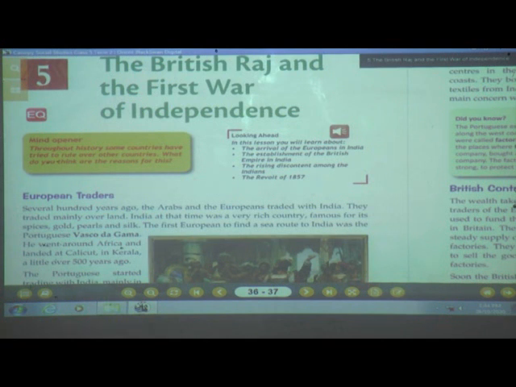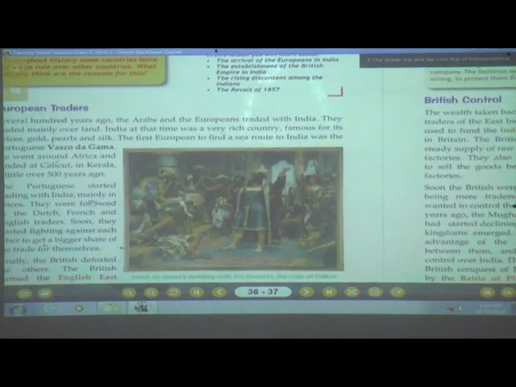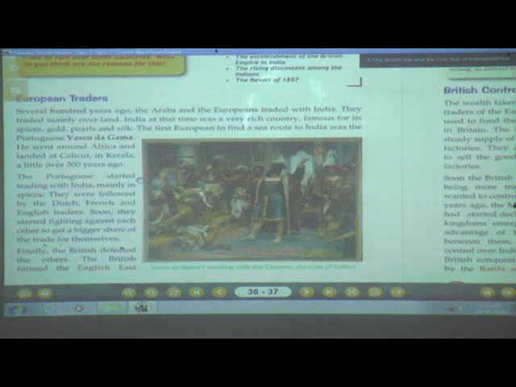Now, Vasco da Gama came for trading. He was the one to visit India and find India. He was the one who put India on the world map. He came through Africa and landed at Calicut in Kerala. He started trading with India, meaning the Portuguese started trading with India, and later on came the Dutch, French and English traders.